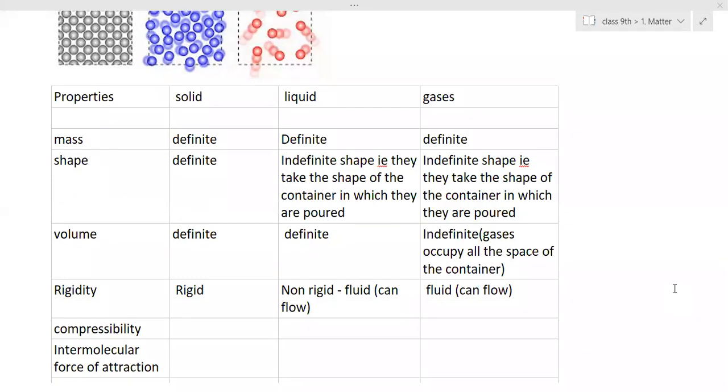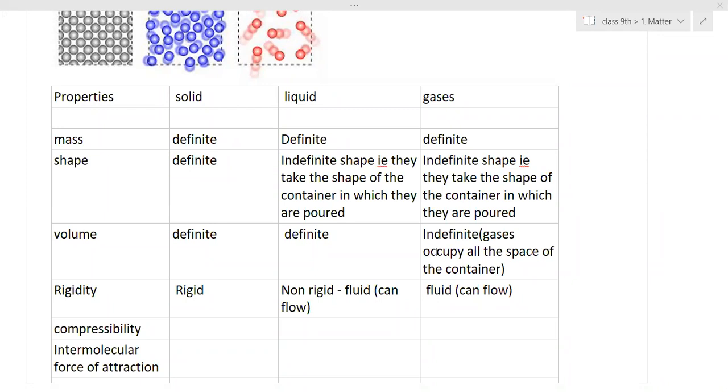Can you hear me? Unmute your mic now and tell the answer. Can you tell about compressibility? No, I'm not getting your voice. Okay, I will come back to you again.